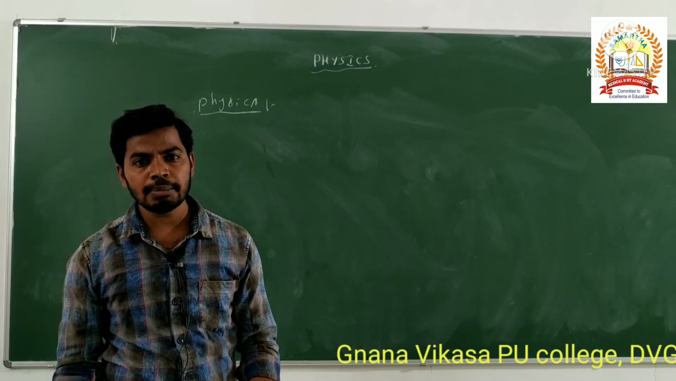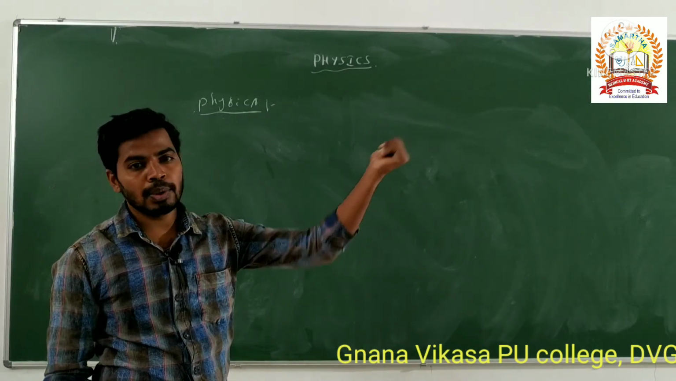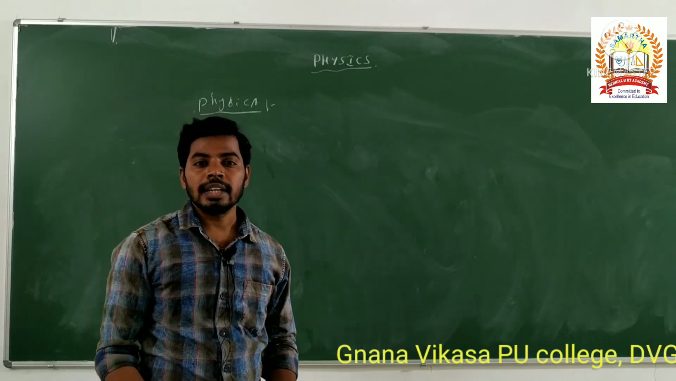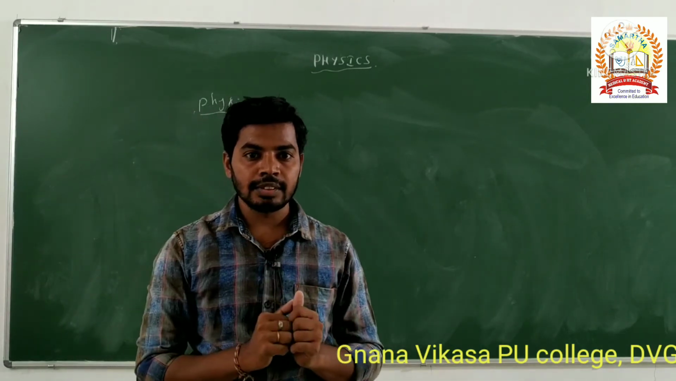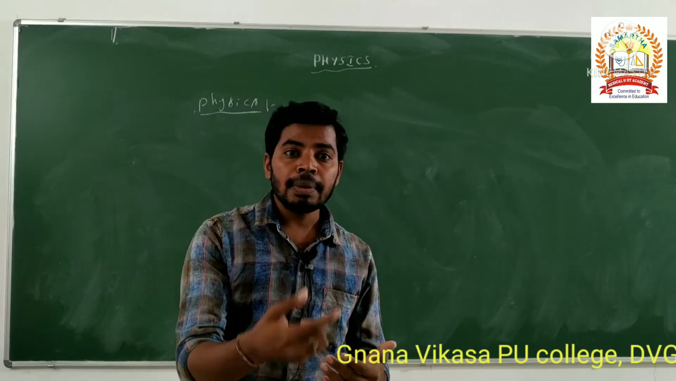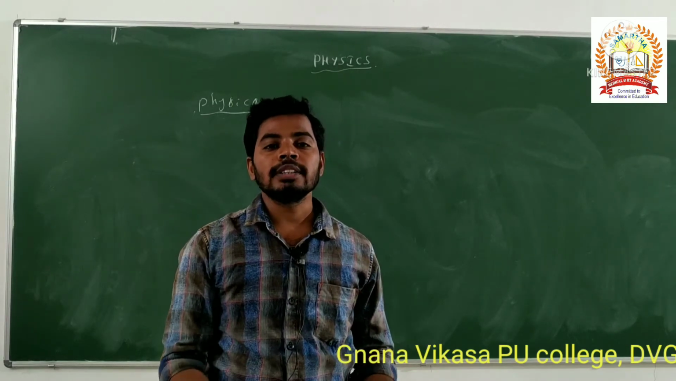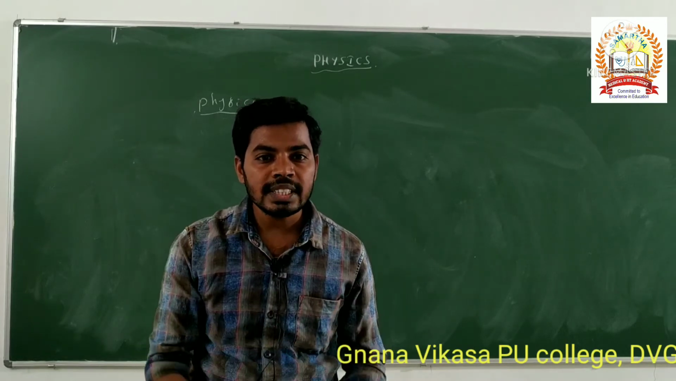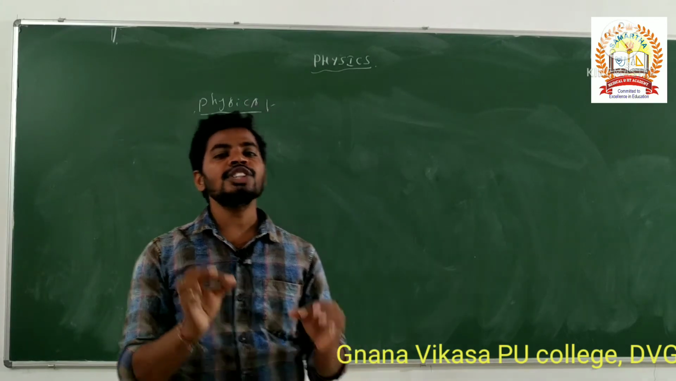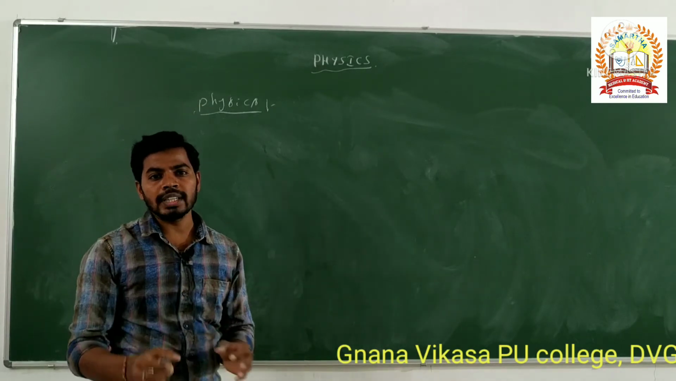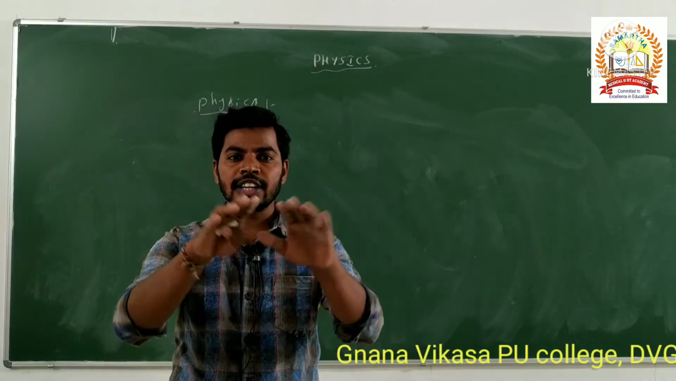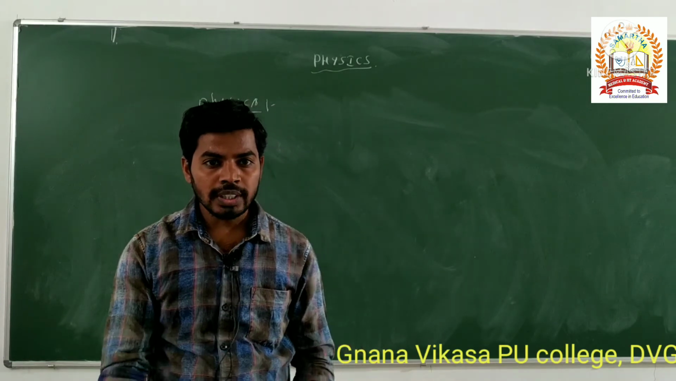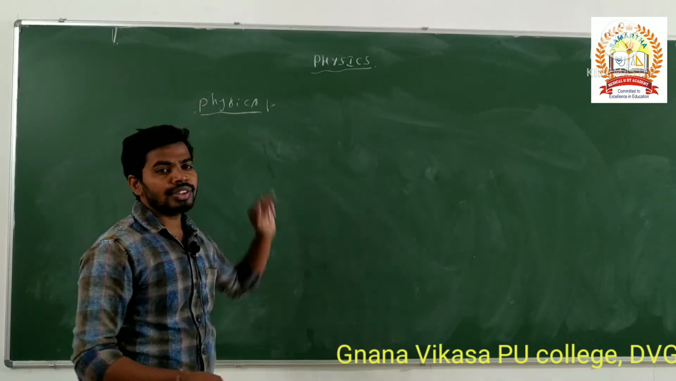Natural phenomena are, for example: why does the sky appear blue? What is the reason behind this? Why are there only 24 hours in a day? What is the reason behind this? Why does the rainbow have only 7 colors? Why? What is the reason? These are all natural phenomena. Why are the sunset and sunrise reddish in color? What is the reason behind this? These are all natural phenomena.